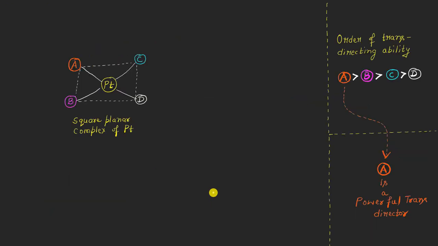Let us try to understand by this example, in which you can see that the central metal ion is platinum, and around this central metal ion we have four different ligands, which are A, B, C and D. If I say that the order of trans directing ability among these four ligands follows this order, A is the most powerful type of trans director.